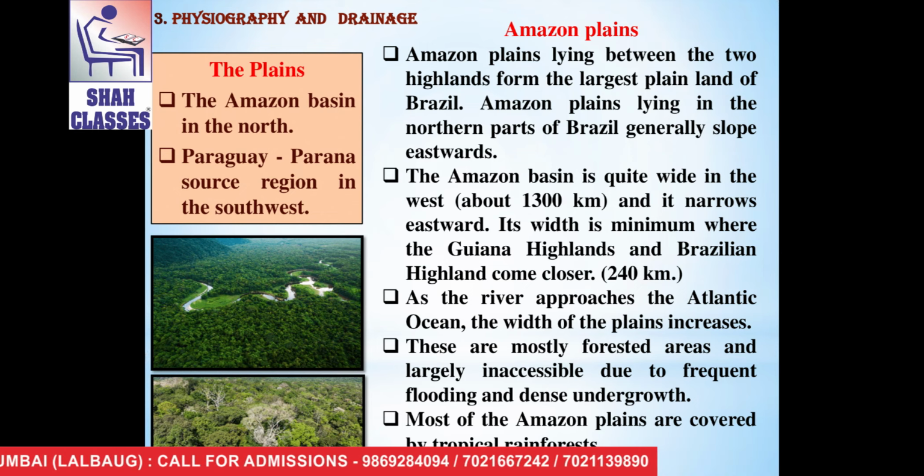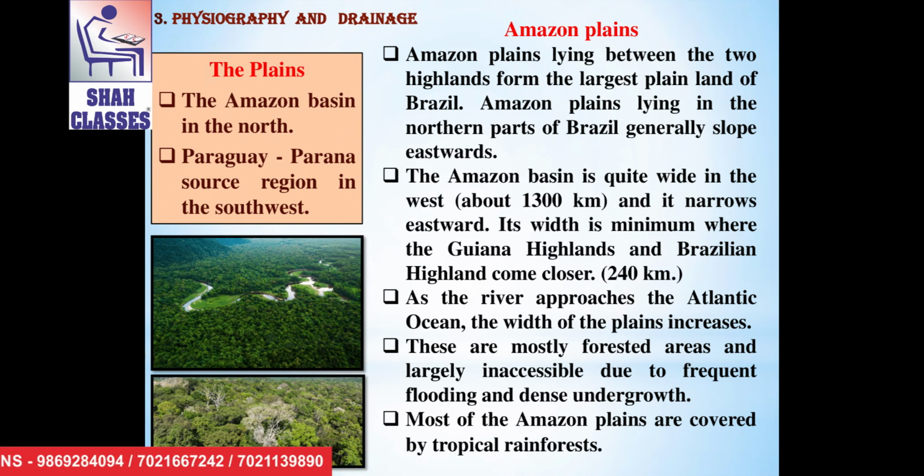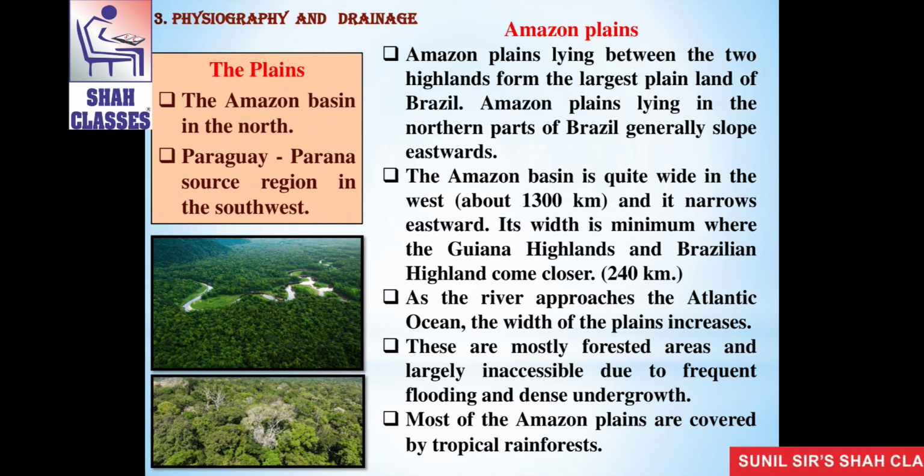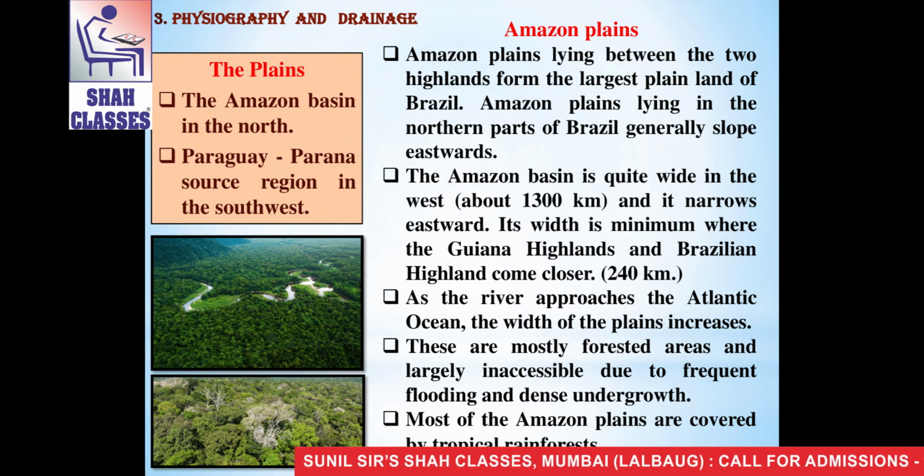The Amazon basin is quite wide in the west. It is about 1,300 kilometers and it narrows eastward. Its width is minimum where the Guiana highlands and Brazilian highlands come closer. It is about 240 kilometers.